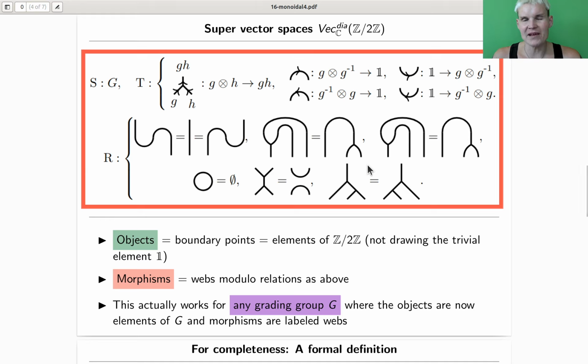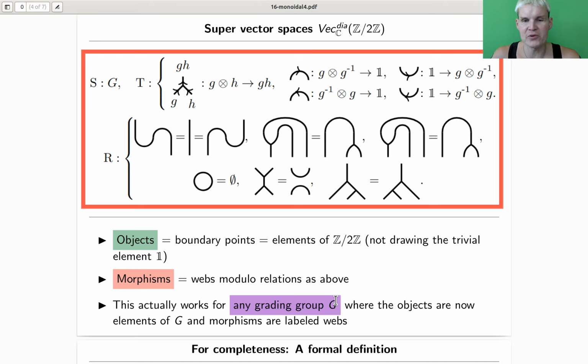And I really would like to think of this as a little bit more general, where I have any type of grading group. Turns out Z mod 2 is the most represented symmetry in real life. A lot of things are Z mod 2, right? So even, odd, whatever, and very rarely you see more complicated groups of symmetries. So either you have no symmetry, that's a trivial group, or you have Z mod 2 symmetry. Very rarely you see additional symmetries.